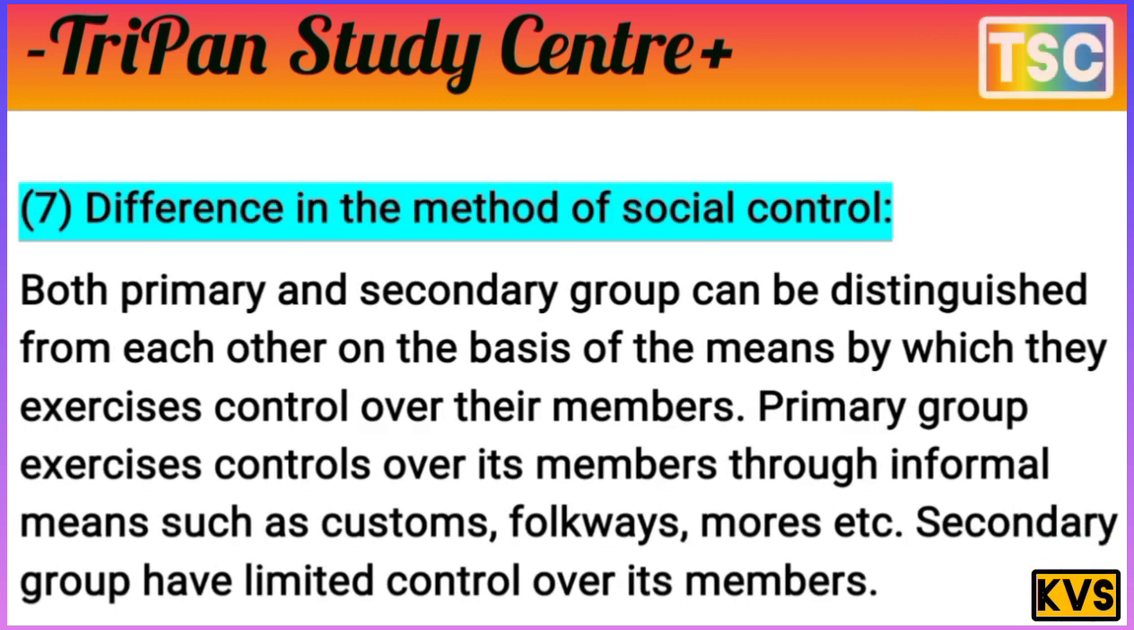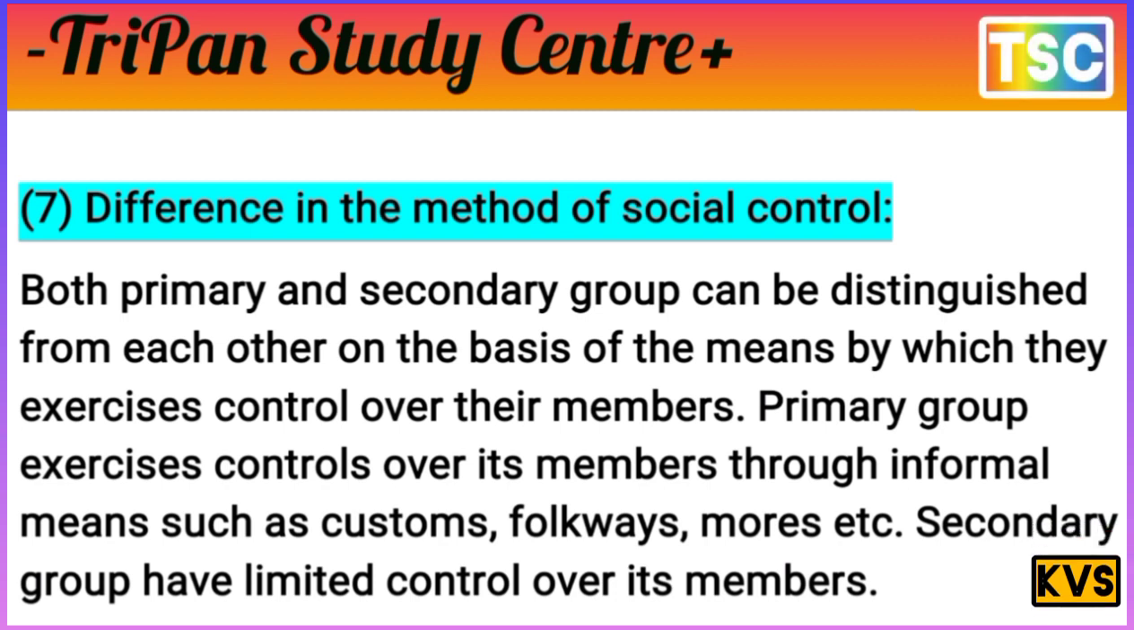The next point is difference in the method of social control. Primary and secondary groups can be distinguished from each other on the basis of the means by which they exercise control over the members. A primary group exercises control over the members through informal means such as custom, folkways, mores, etc.